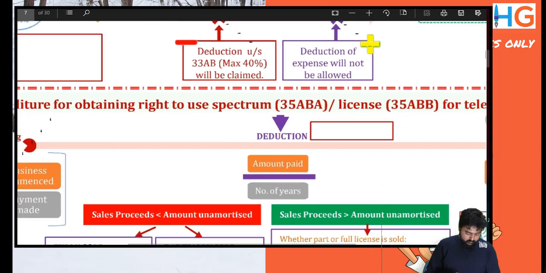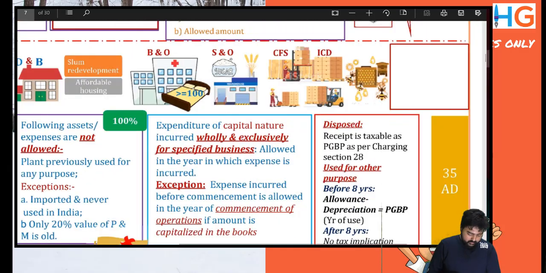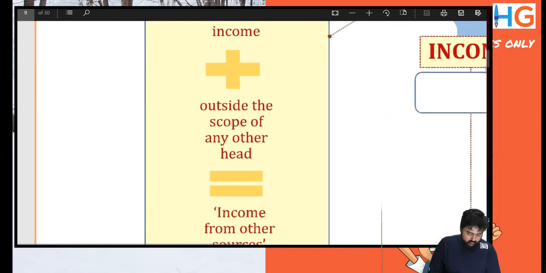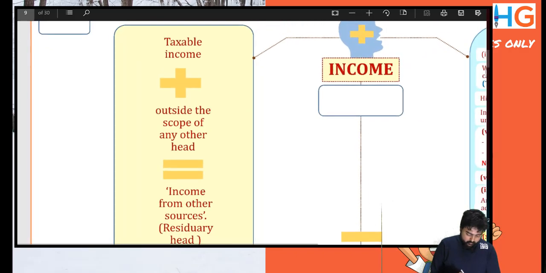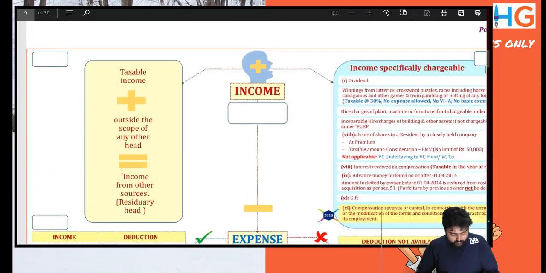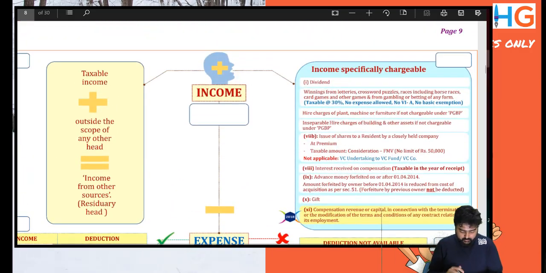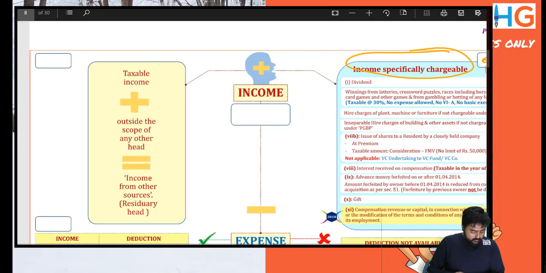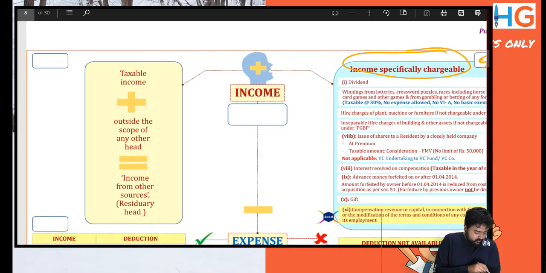Everyone, we'll be doing income from other sources now. I'll just give you an introduction of what amount is taxable. Under income from other sources, two types of income are taxable. Income which is specifically chargeable under this head comes under section 56(2). You write down 56(2) here, and other income which is a residuary head of income.